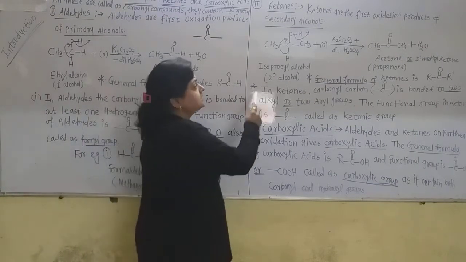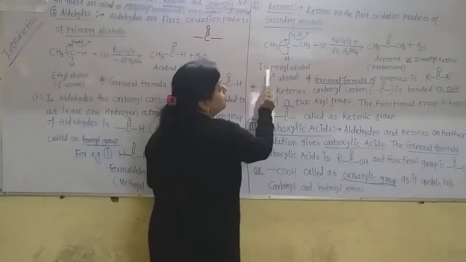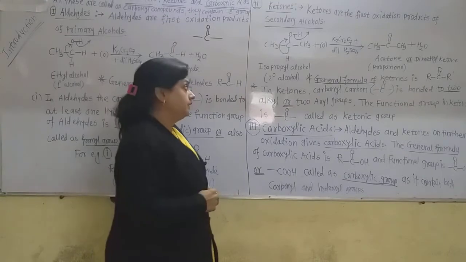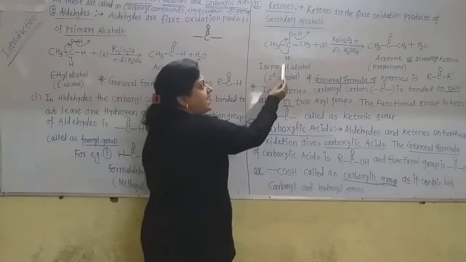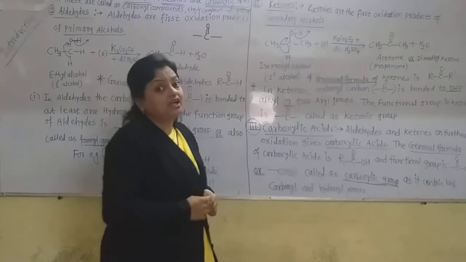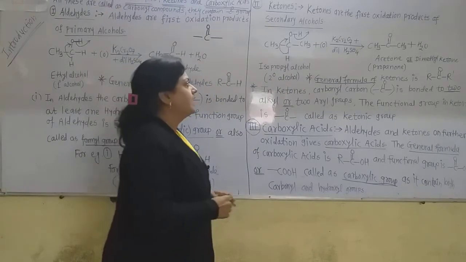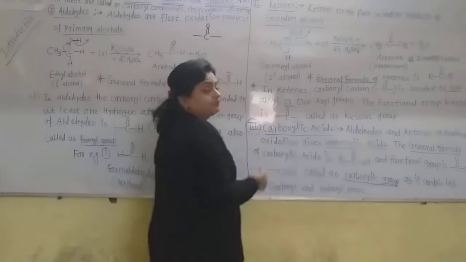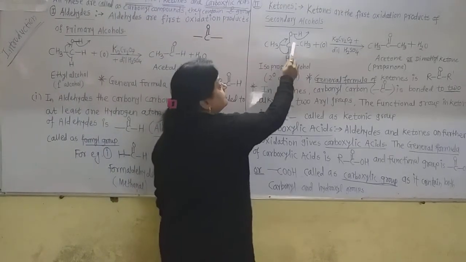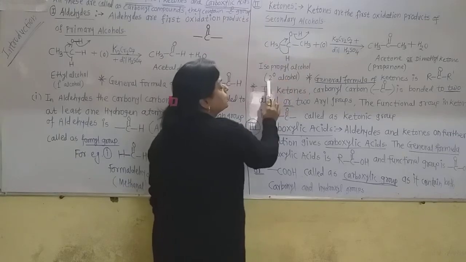So this is the isopropyl alcohol or secondary propyl alcohol. It is a secondary alcohol as this OH group is attached to the carbon having only one hydrogen atom, and two alkyl groups, that is the methyl groups. So this is CH3CHOHCH3. This is isopropyl alcohol.